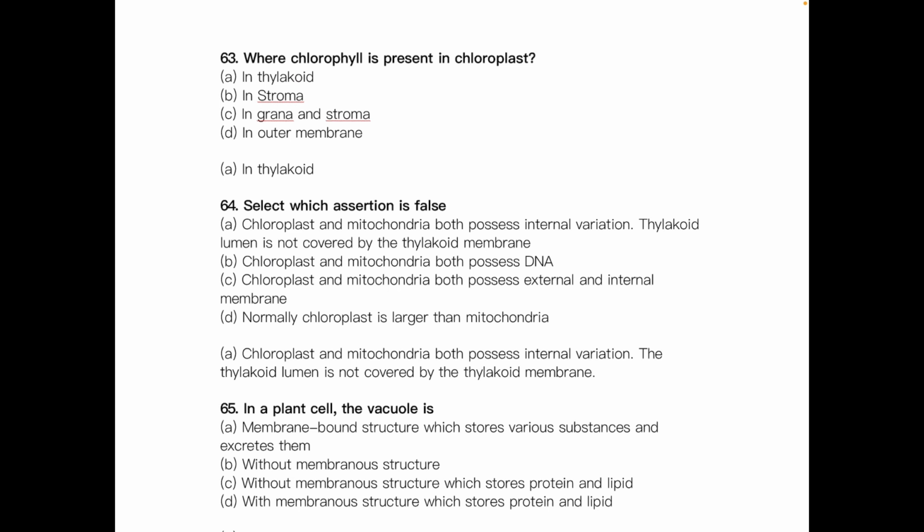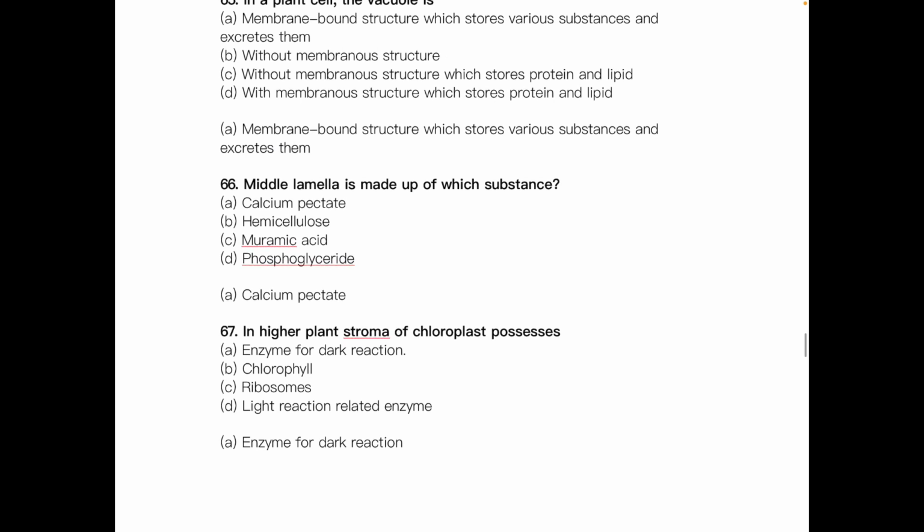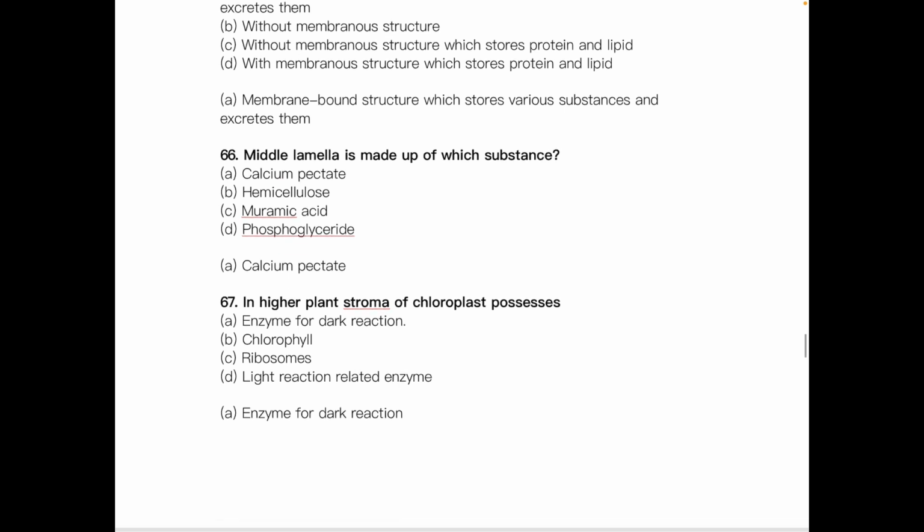In a plant cell, the vacuole is a dash, membrane bound structure which stores various substances and excretes them. Without membranous structure which stores protein and lipid, with membranous structure which stores protein and lipid. The answer is option A, that is membrane bound structure which stores various substances and excretes them. That's the correct one. Middle lamella is made up of which substance? The answer is calcium pectate. Then in higher plants, the stroma of chloroplast possesses dash. It possesses enzymes for the dark reaction.